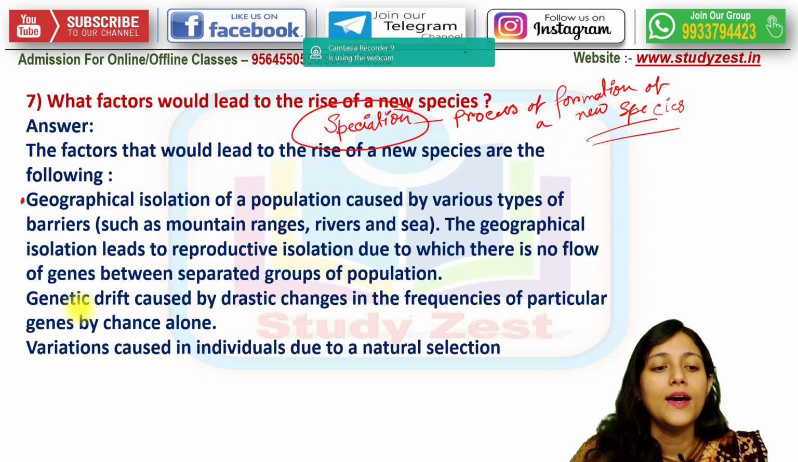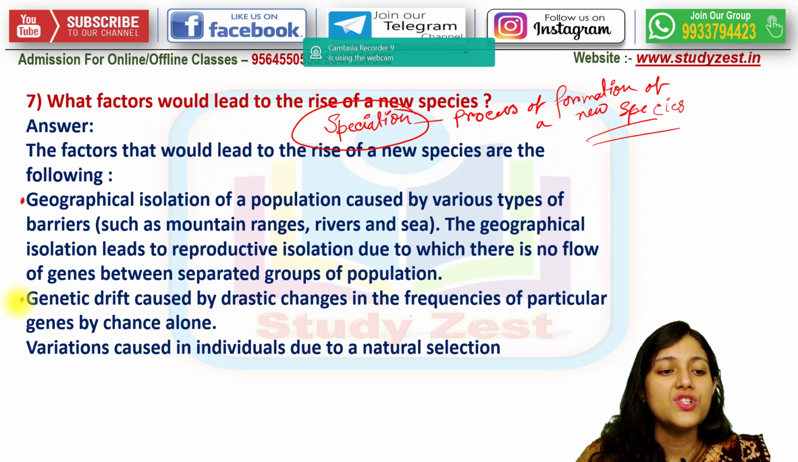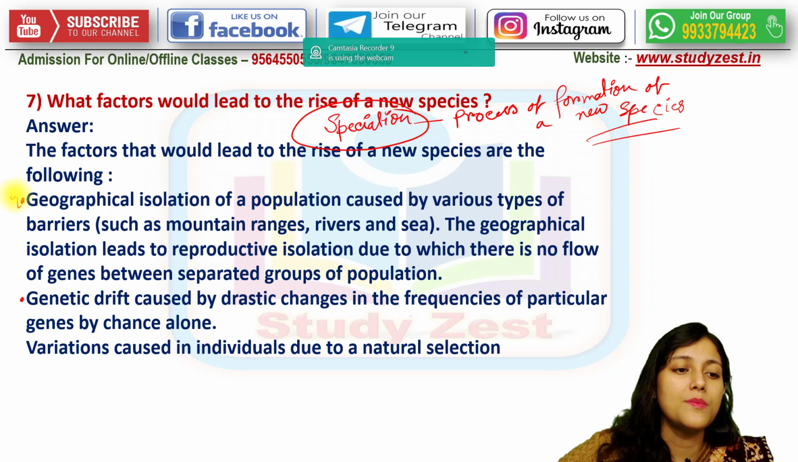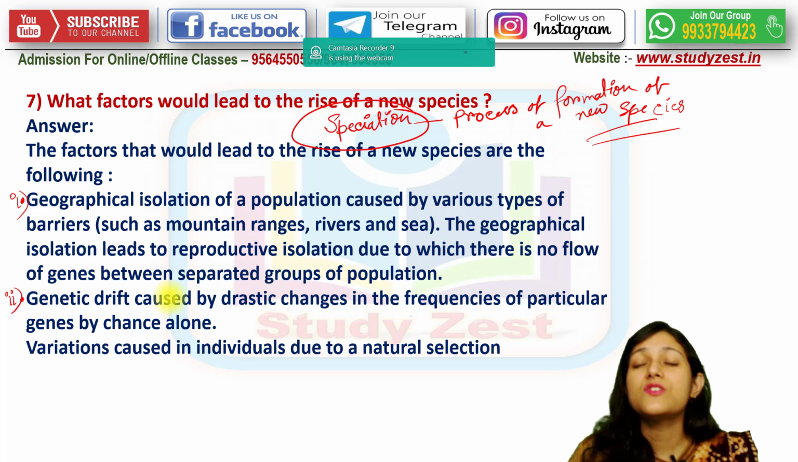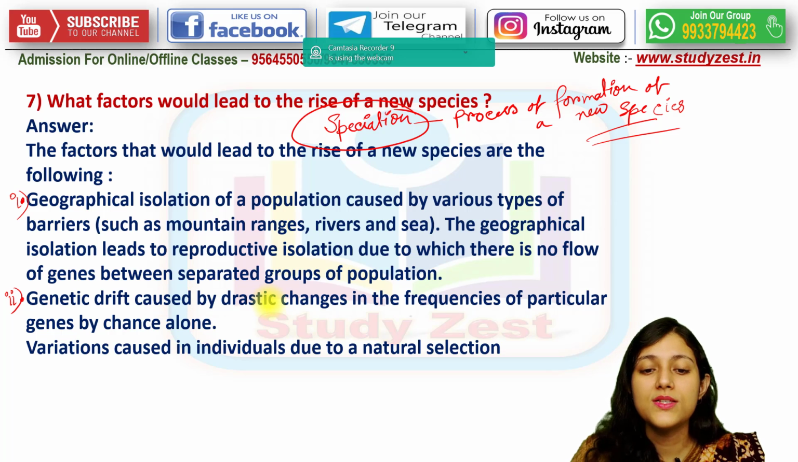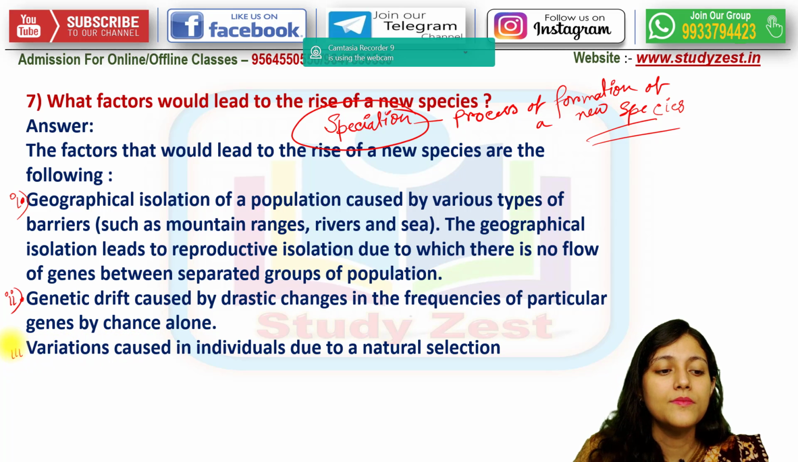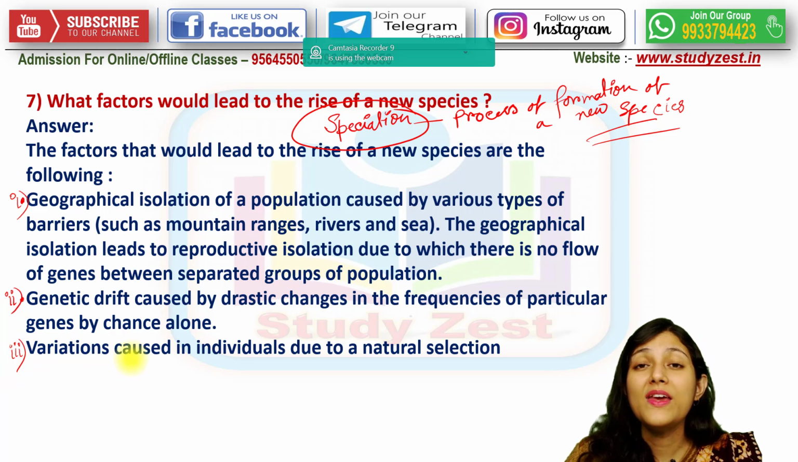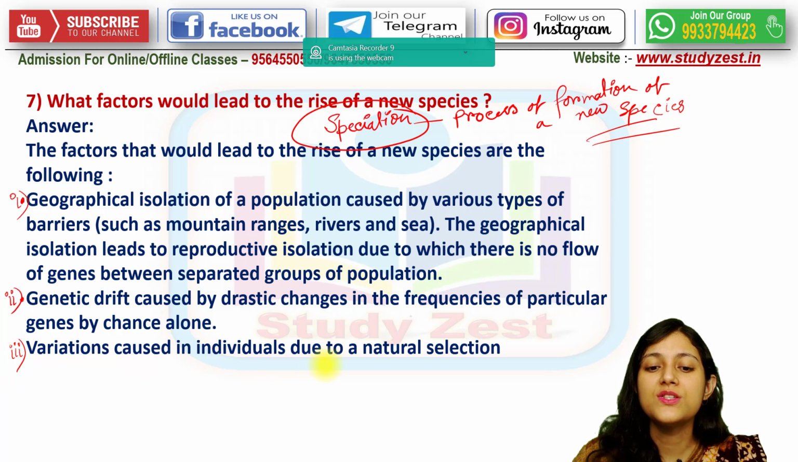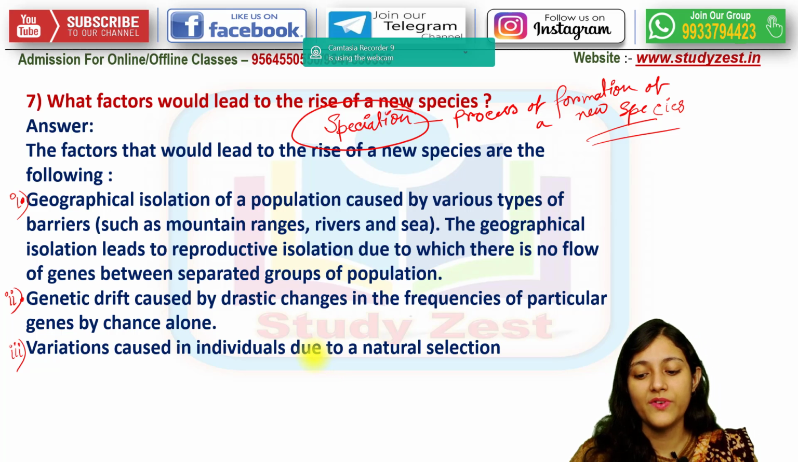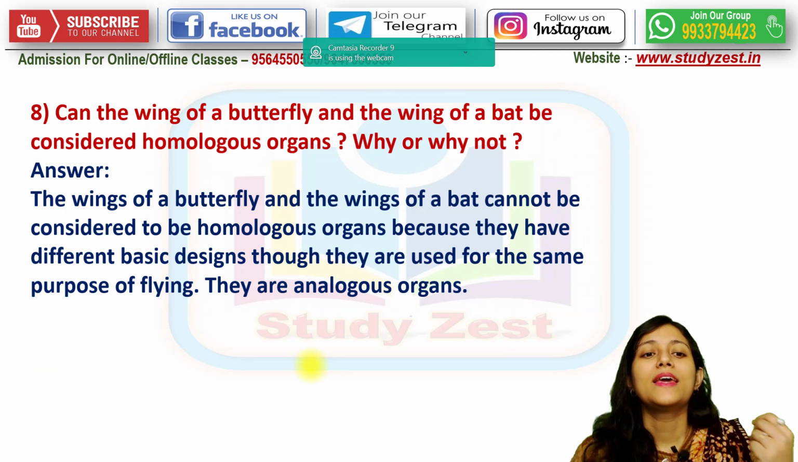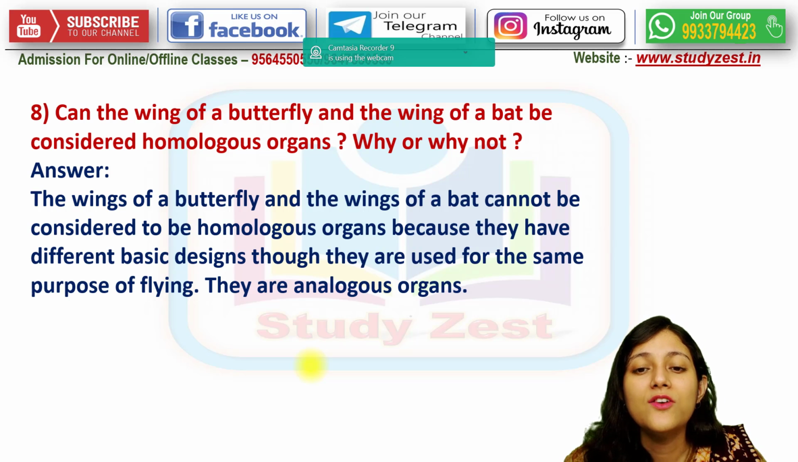Okay. Next is the genetic drift. So suppose this one is number 1, here is number 2. Genetic drift, which is caused by the drastic changes in the frequencies of particular genes by chance alone. And thirdly, variations caused in the individuals due to natural selection, right?